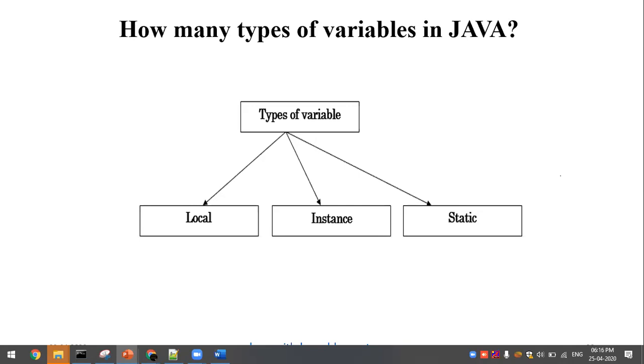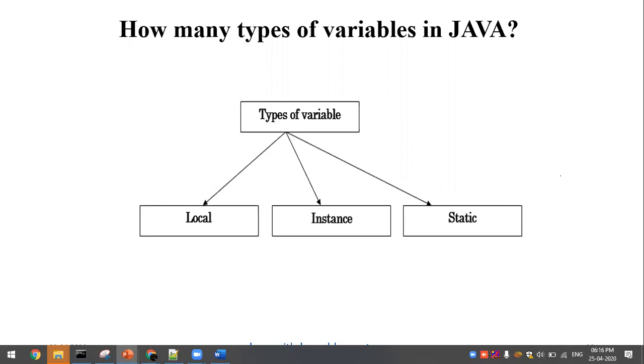Why? Because each and every data member and member function is supposed to be mentioned inside a class. If you are mentioning it outside of the class, what will happen? The security may be lost. Okay, so Java is fully secure. That is why we'll be encapsulating all the details inside a class, not outside of the class. Okay, if it is mentioned outside, it is going to throw an error.